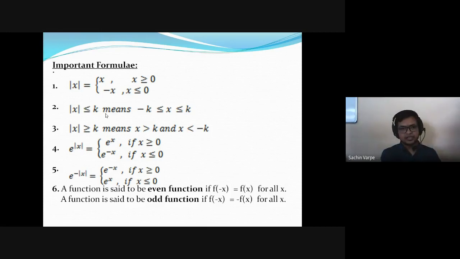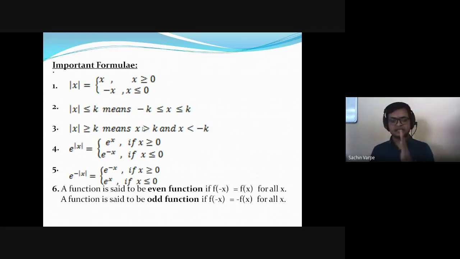So mod of x is greater than or equal to k means x must be greater than or equal to k, or it must be less than or equal to -k. If I want to write it in terms of intervals, x less than -k means what? It will vary from... I hope it is visible.